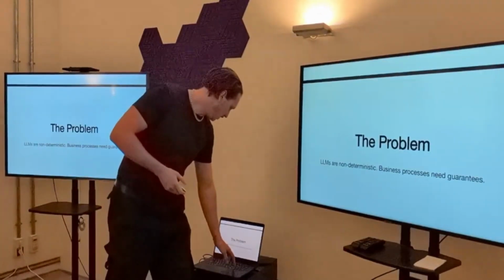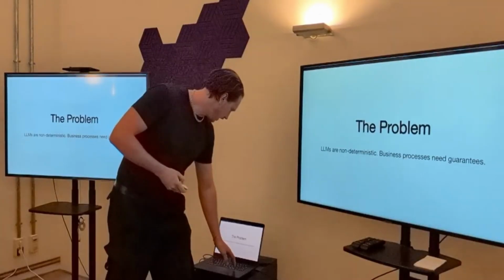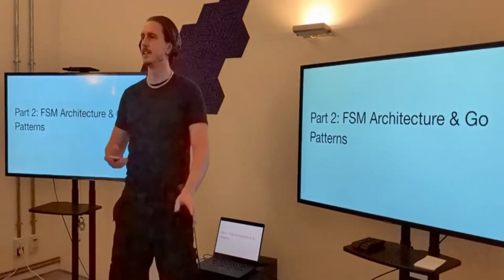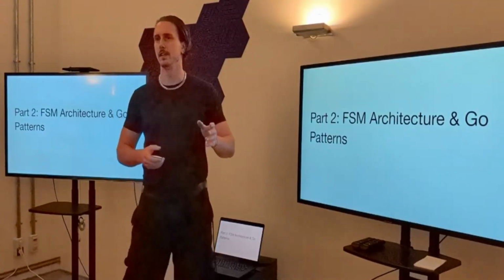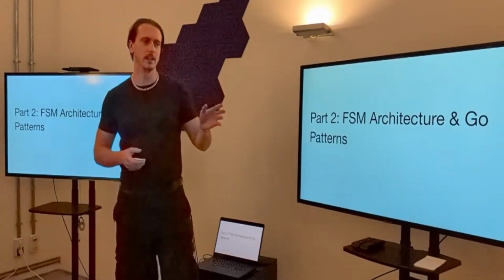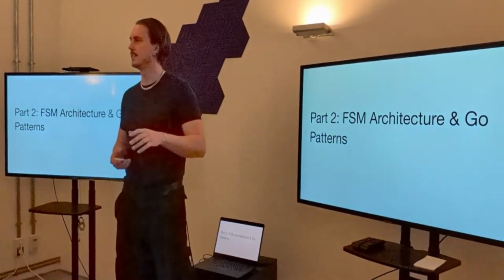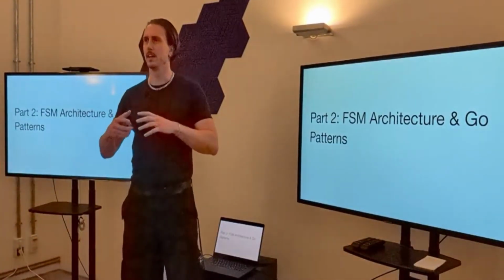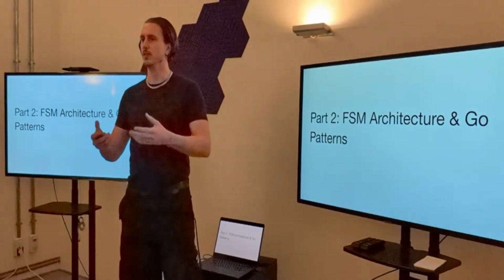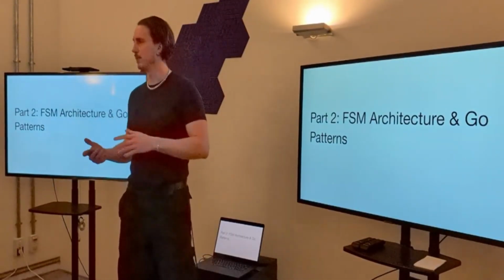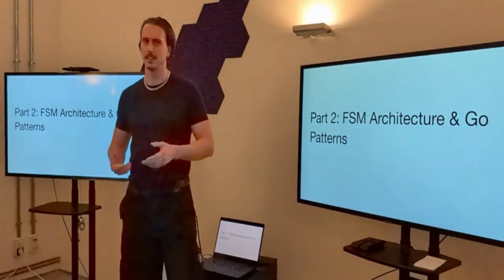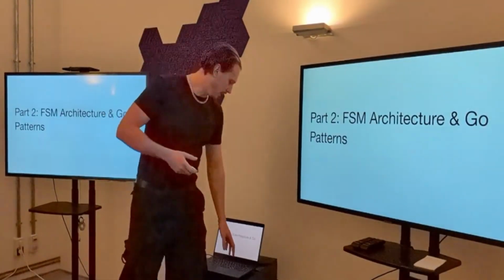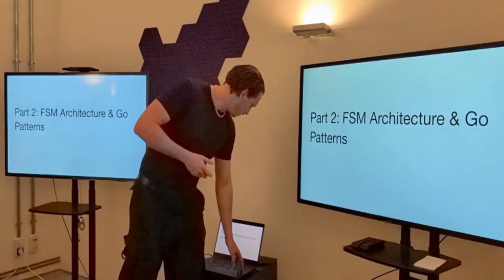Cool. All right, so we're coming into FSMs. FSMs, for those of you who don't know, are finite state machines. We've talked about how we invoke the LLM and how we get the best latency out of the LLM. We're now going to discuss how we manage the conversation. So when you talk to it, how do we decide what to say next? How do we decide what to do next? We need to actually make the LLM useful now. That's what we use FSMs for.